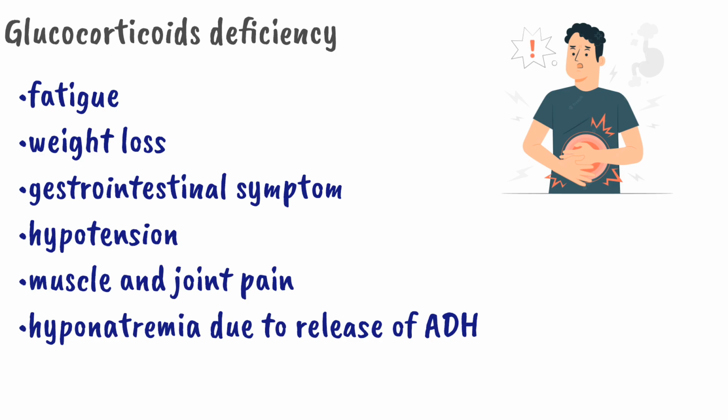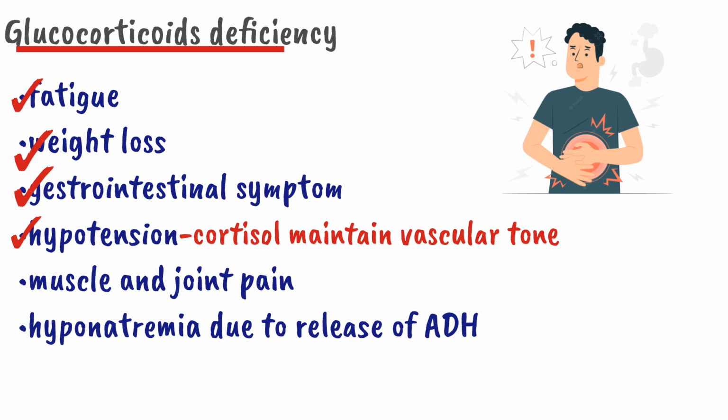But before going into the detail, let's study the clinical features of decreased adrenocortical hormone. When there is a deficiency of glucocorticoid, the patient will present with fatigue, weight loss, and gastrointestinal symptoms such as nausea, vomiting or abdominal pain. The patient also suffers from hypotension because cortisol maintains vascular tone.